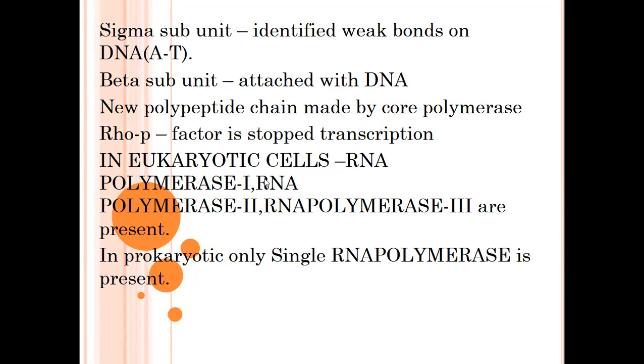In eukaryotic cells, RNA polymerase 1, RNA polymerase 2, and RNA polymerase 3 are present. But in prokaryotes, only a single RNA polymerase enzyme is present.